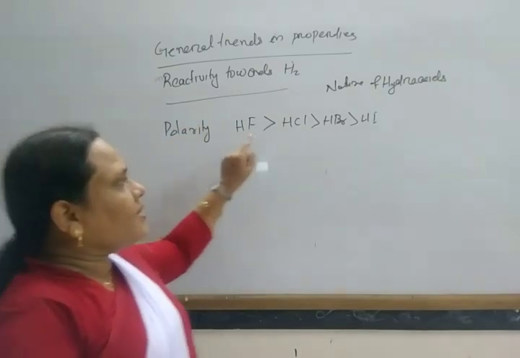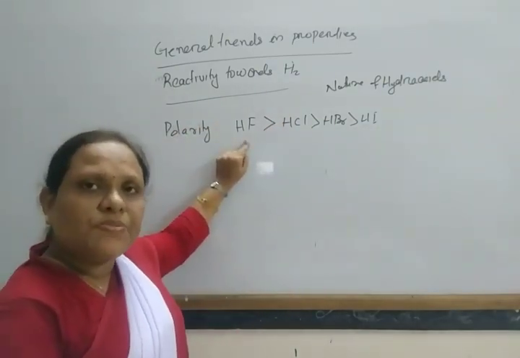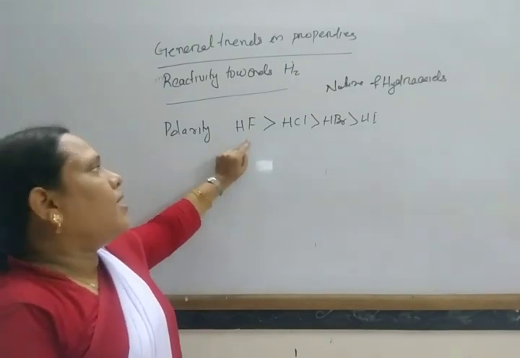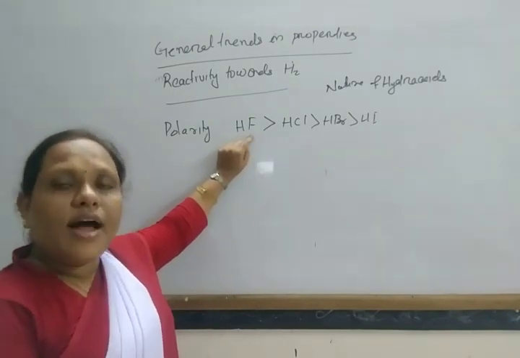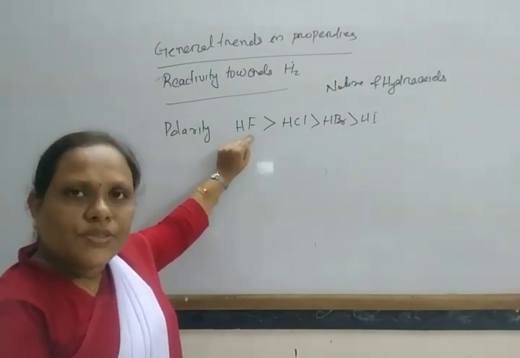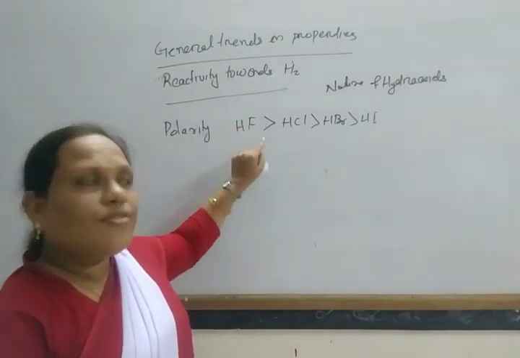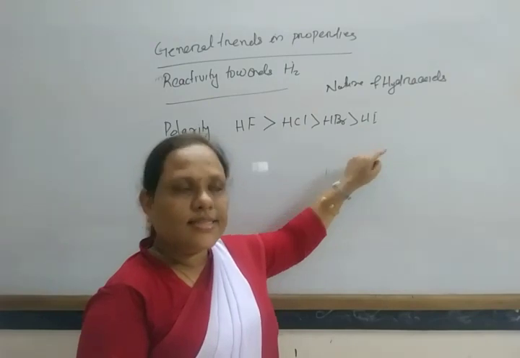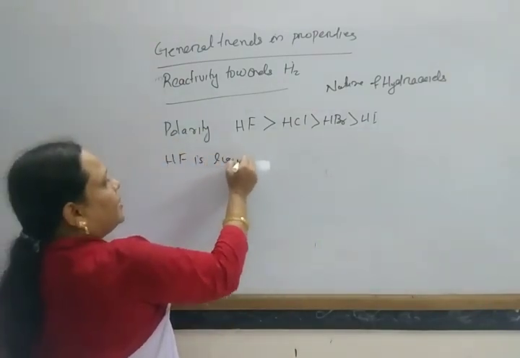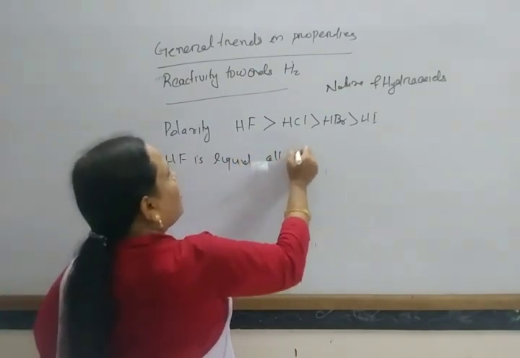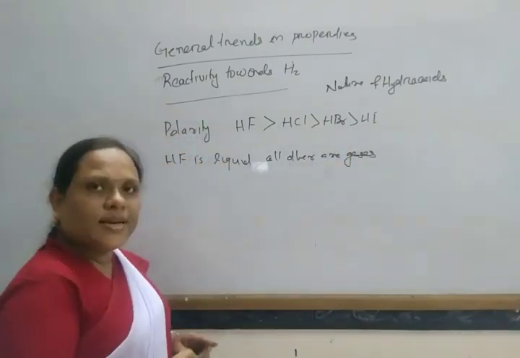All these are gases except HF. Fluorine, due to its smallest size and high electronegativity value, forms hydrogen bonds in HF. So molecular association takes place in this way. HF is a liquid while all others are gases at room temperature.